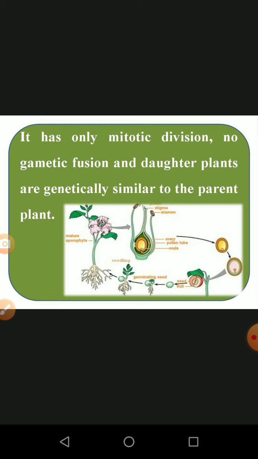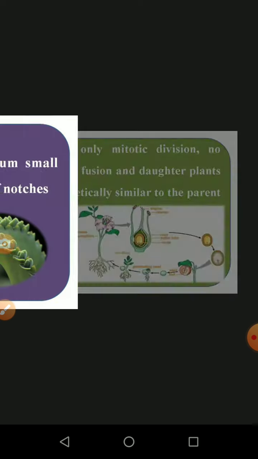Mitotic cell division takes place only in the body cell. Then the offspring is similar to the parent plant.